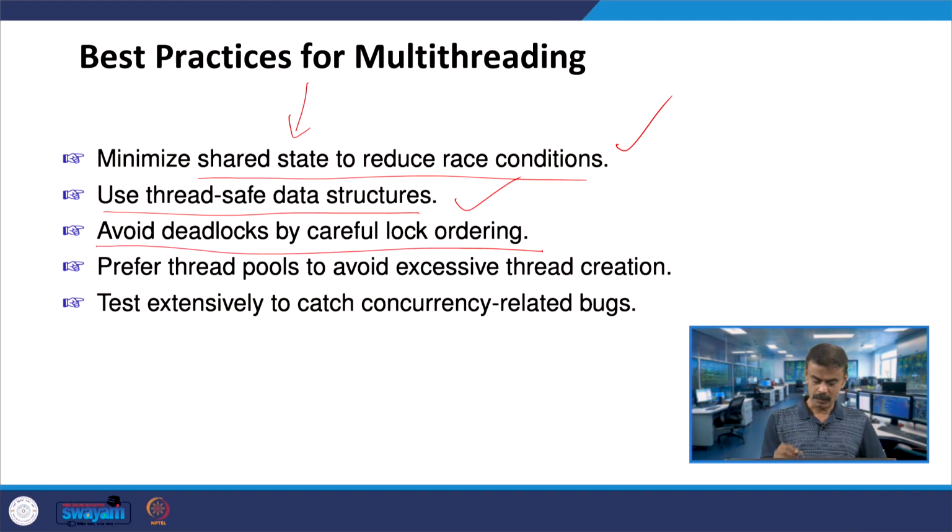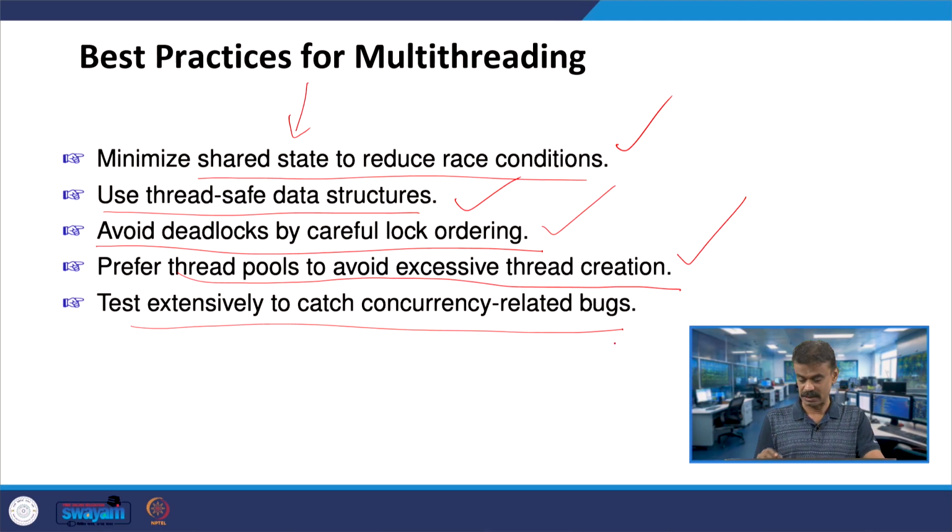This also we had seen with an example. You have to prefer thread pools to avoid excessive thread creation, and test extensively to catch concurrency related bugs. These are the best practices for multi-threading.